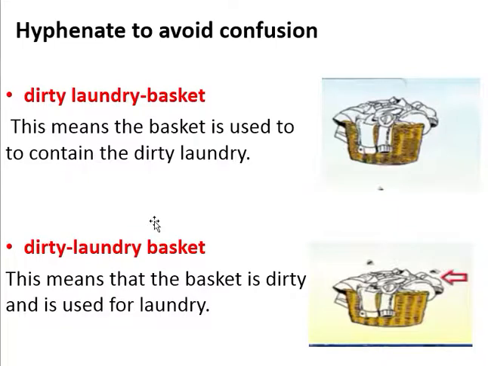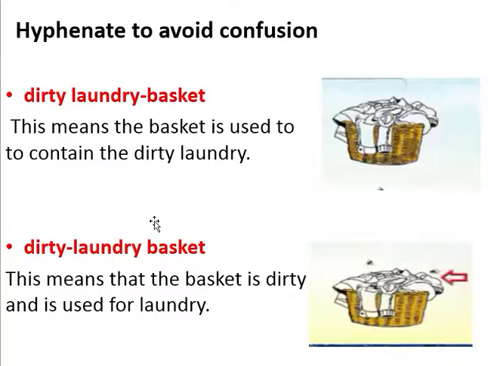Let's look at another example, dirty-laundry basket. In this word, a hyphen is placed between laundry and basket. This means the basket is used to contain the dirty laundry. The second example is dirty laundry-basket. In this word, a hyphen is placed between dirty and laundry.